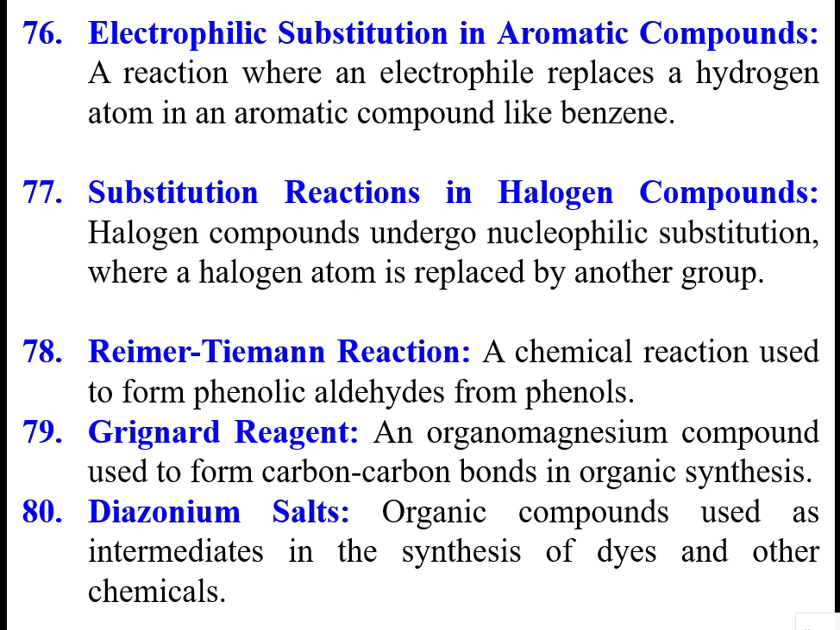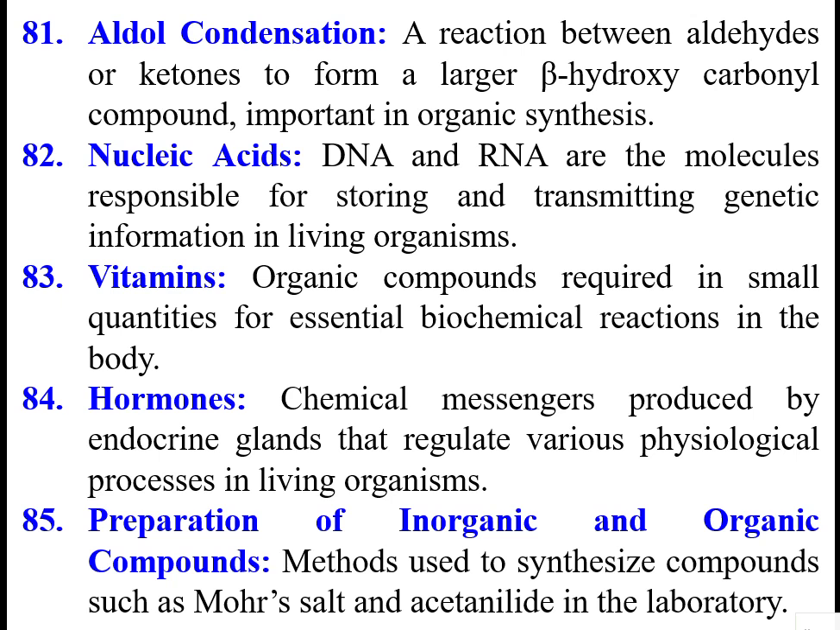Grignard reagent is an organomagnesium compound used to form carbon-carbon bonds in organic synthesis. That is one analytical reagent. Diazonium salts are organic compounds used as intermediates in the synthesis of dyes and other chemicals. Dyes means colors. Used in dye industries and pharmaceutical products.